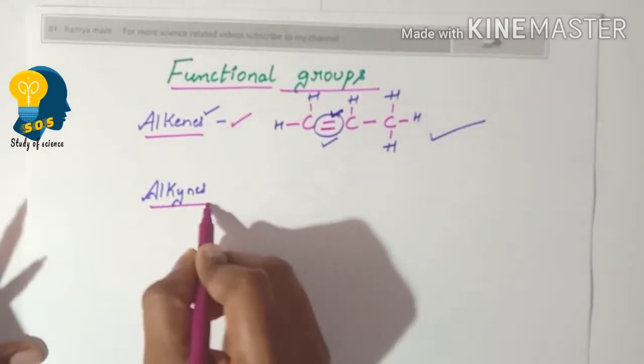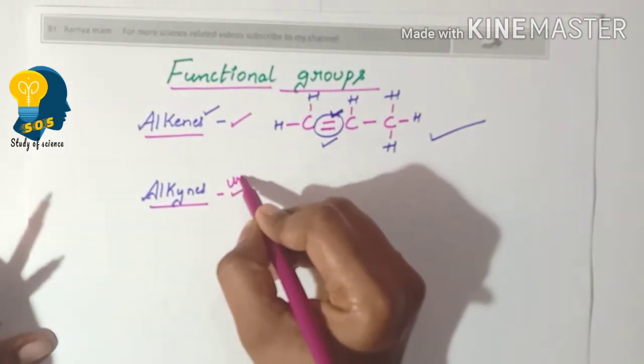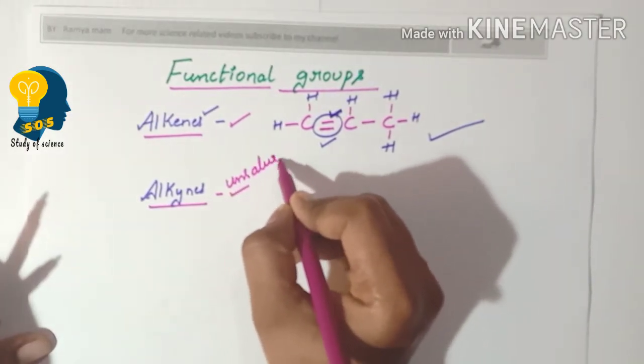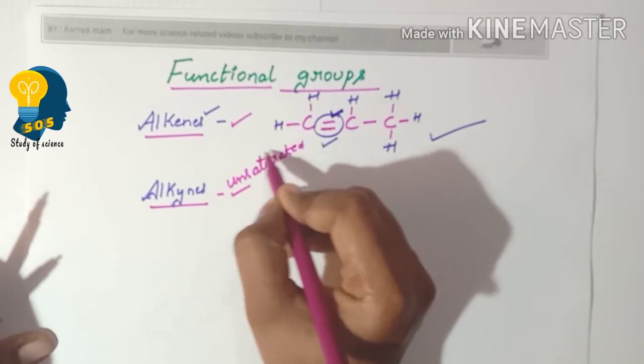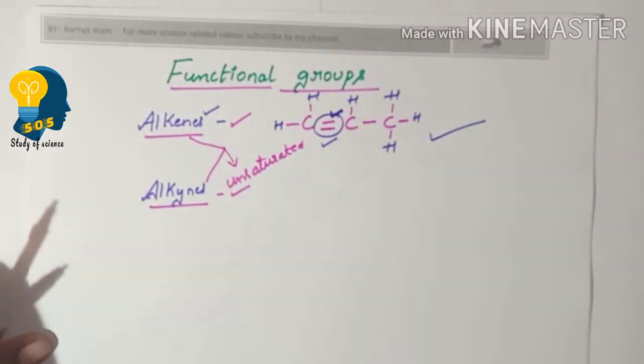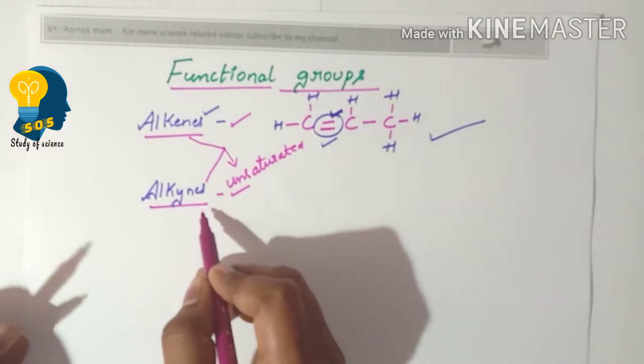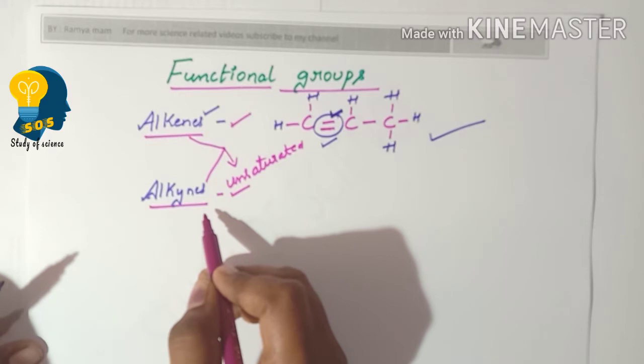Alkynes are also unsaturated hydrocarbons. Both alkenes and alkynes are unsaturated hydrocarbons. So to identify alkynes, we need to look if there is triple bond in the longest carbon chain.